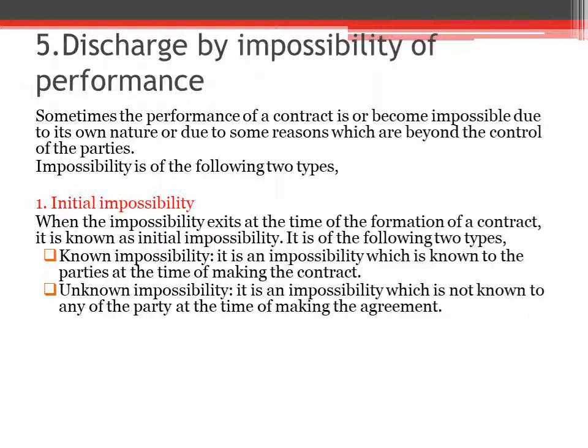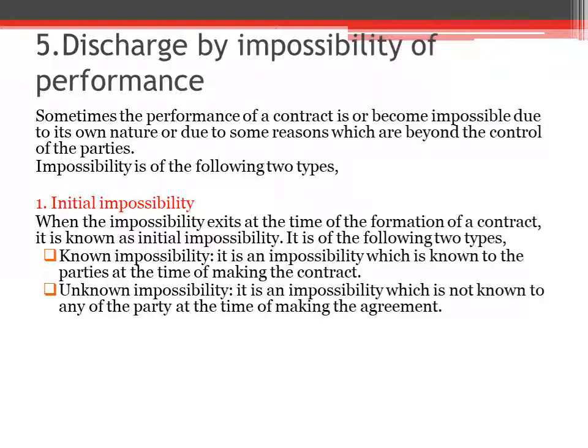Unknown impossibility means it is an impossibility which is not known to any of the parties at the time of making the agreement. Please note that no one knows means both the parties have no idea regarding the impossibility at the time of making the contract or making the agreement, then it's called an unknown impossibility.